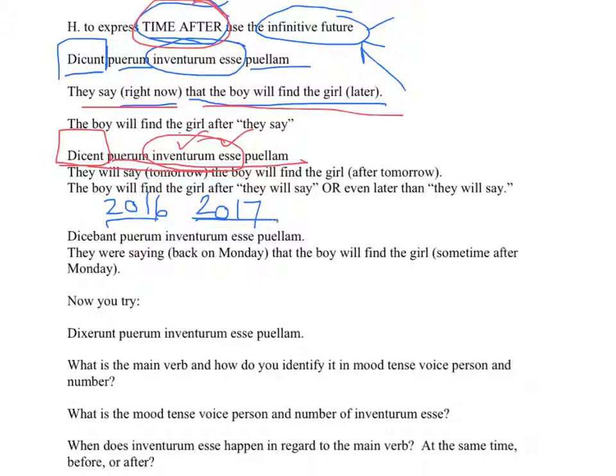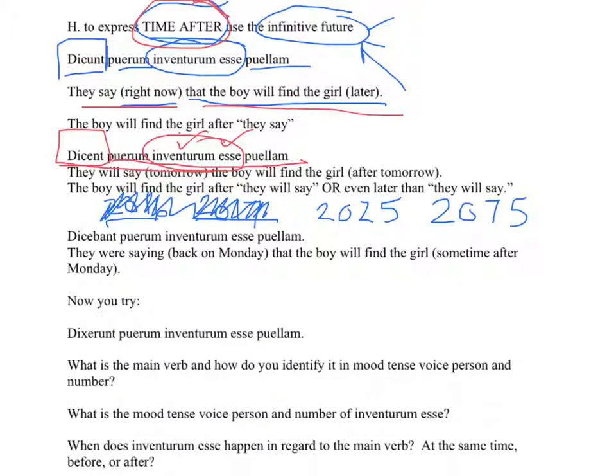The future verb, even further in the future, has to happen in 2017. Or I should update these dates to put them far in the future. They will say in the year 2025 that the boy will find the girl in the year 2075. You see, the main clause happens in the future, but the subordinate clause happens even further in the future because it's expressing the time after, because it's the infinitive future.